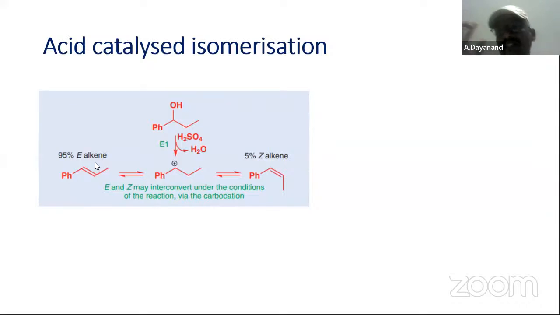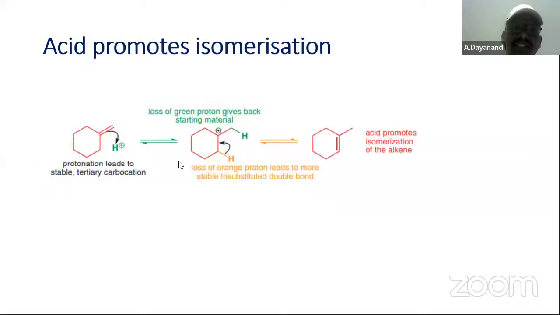My dear students, we had seen epoxidation. After that, we had seen stereospecificity. What are stereospecific compounds? The third aspect we are going to see is Markovnikov's rule. And the fourth concept we are learning is acid catalyzed isomerization. It is also an electrophilic addition, as we had seen just now.